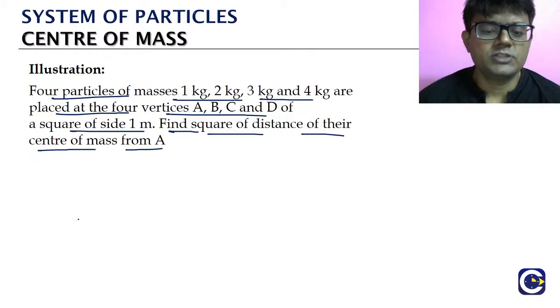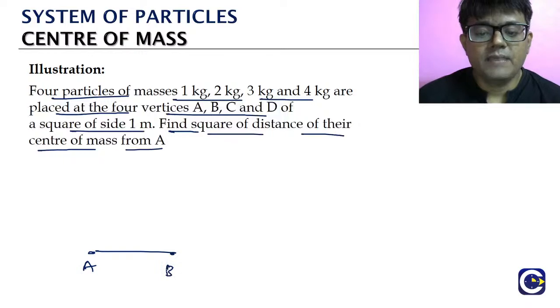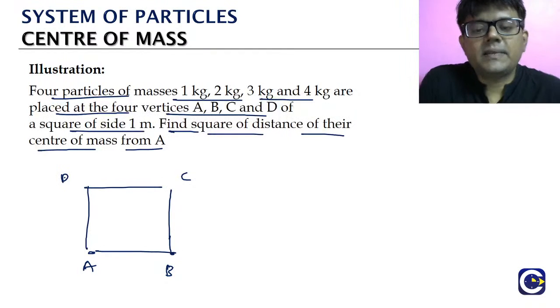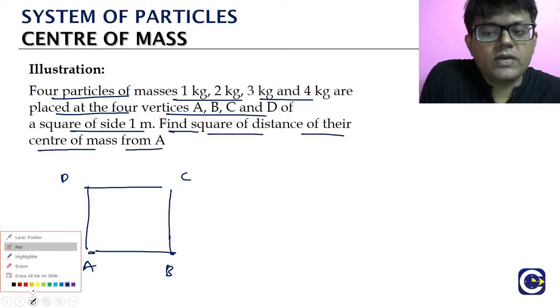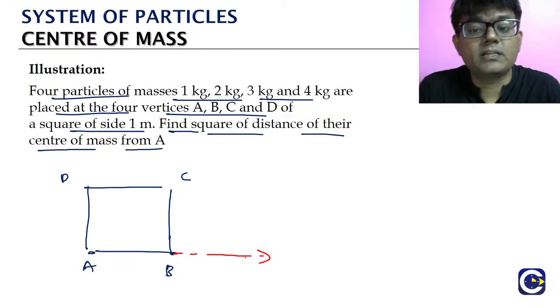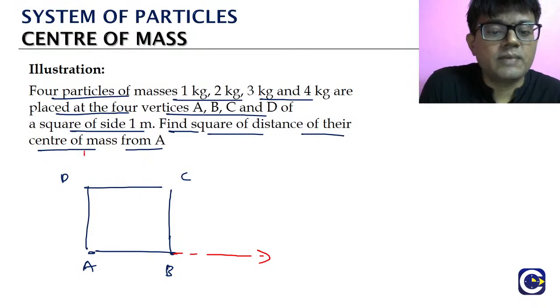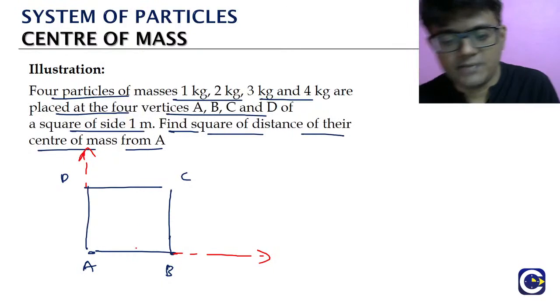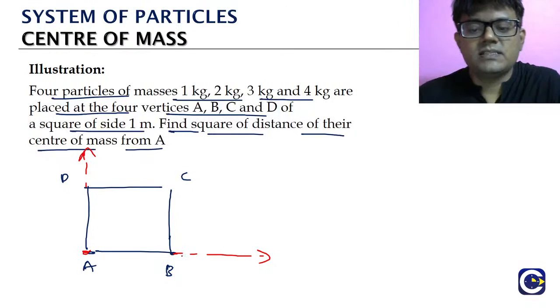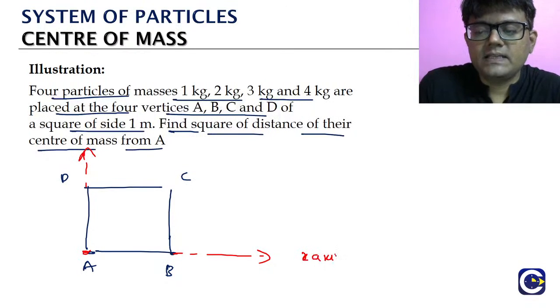Okay, same approach. We will take the vertex A as the origin. A, B, C, D are all at the corners of the square. What is the coordinate system we are going to choose? This will come out a bit simplified, because the previous problem we took was the equilateral triangle, so the altitude came up with √3 terms. But here it is not like that. So the origin is taken as A. The line on which B is lying, that is the x-axis. The line on which D is lying, that is what we are taking as the y-axis.